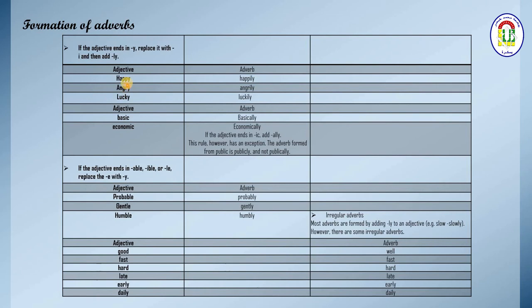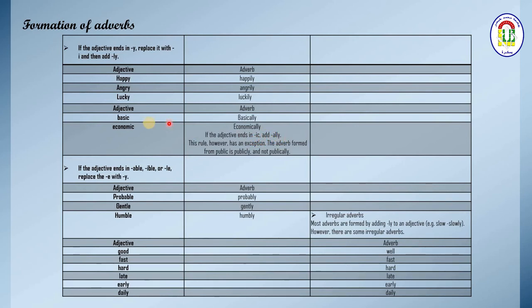Another example, angry. What do we have here? Angry. I drop the y and instead I add the i, ly: angrily. Lucky, luckily. Okay? In other cases, what do we have? Adjectives. Here, basic, basically. So I add al, ly. Economic, economically. If the adjective ends in ic, we add al, ly.